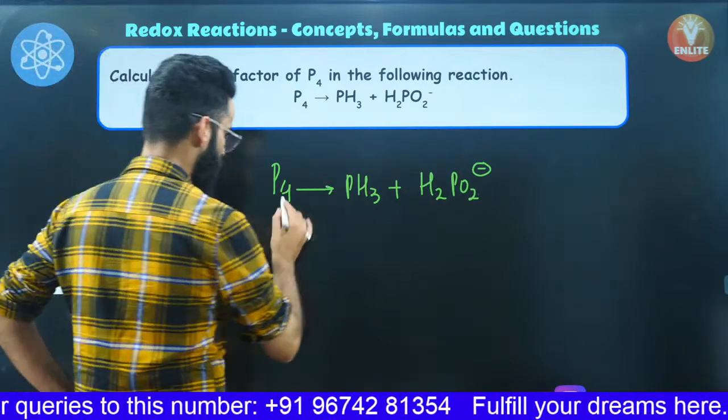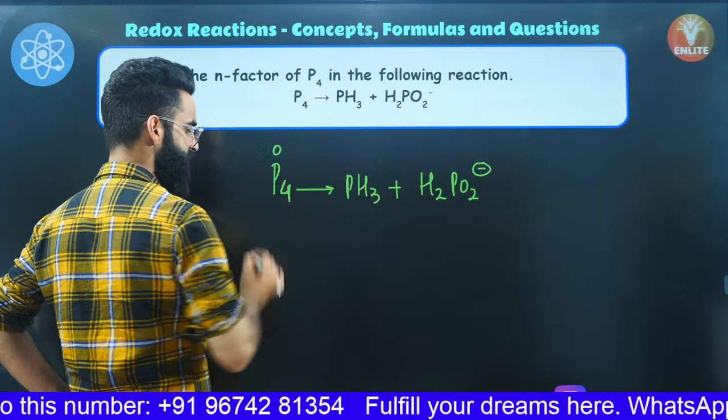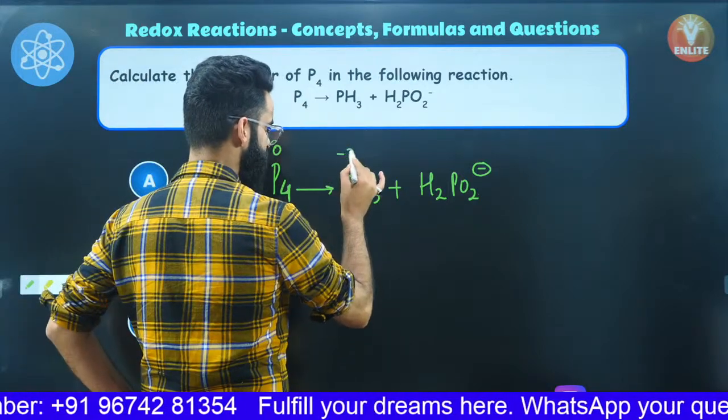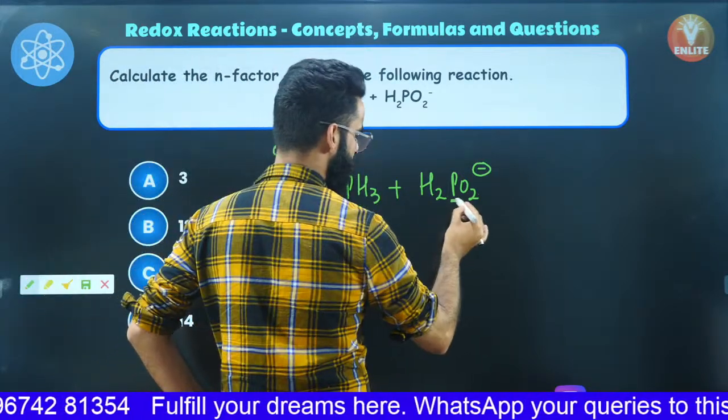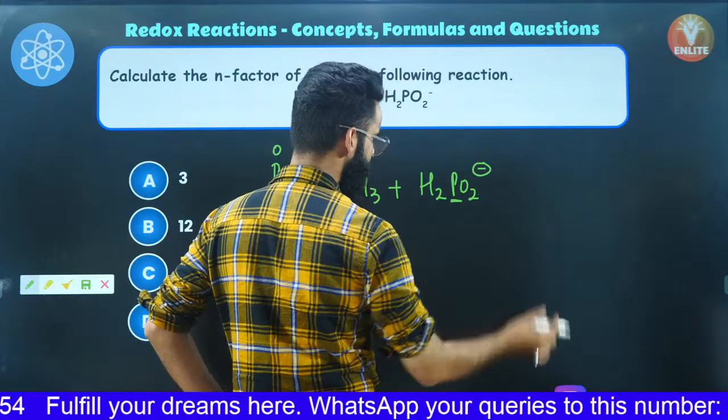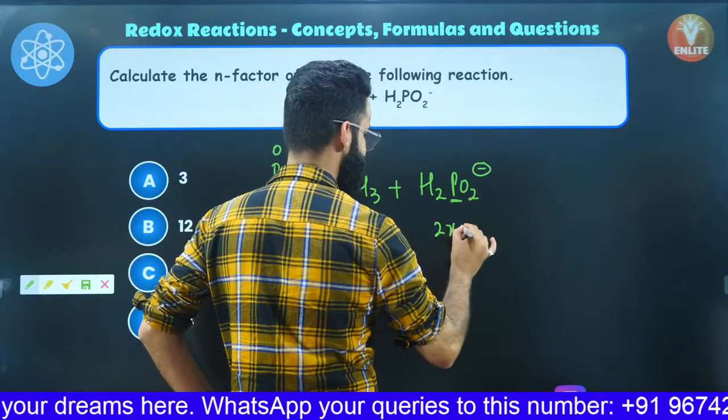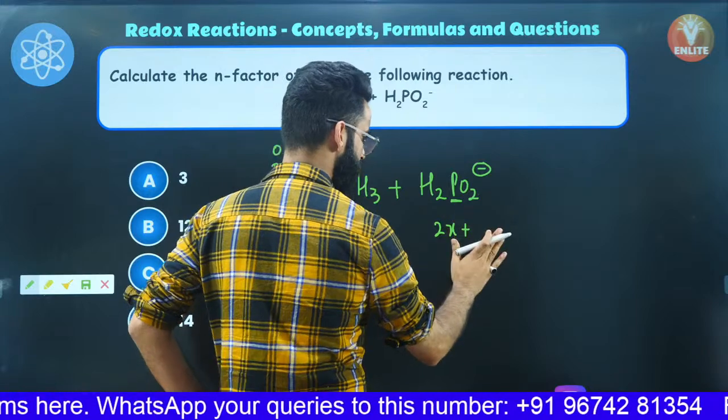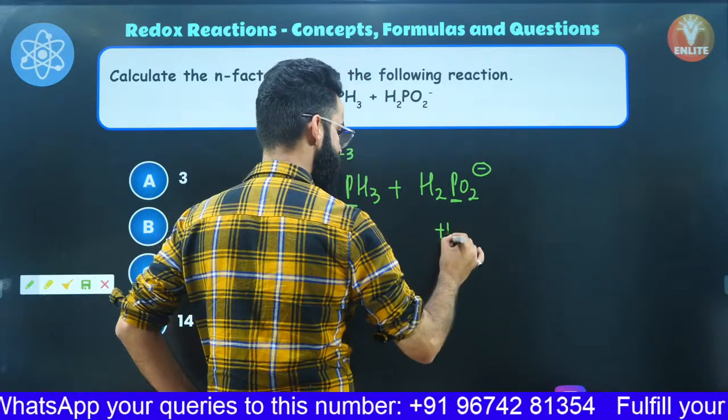Now people, if I ask you about the oxidation state of phosphorus right here, it's going to be 0. The oxidation state of phosphorus right here is going to be -3. The oxidation state of phosphorus over here, how much is it going to be? It's going to be x, sorry. Hydrogen shows the oxidation state of +1.